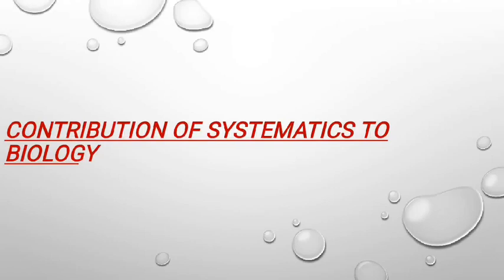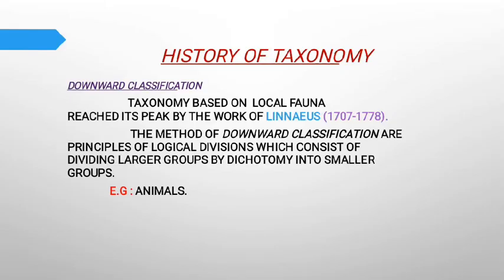My presentation topic is contribution of systematics to biology. Starting from the subtopic, history of taxonomy, in which I will present about the downward classification. Downward classification consists of dividing the larger group into smaller groups using the principles of logical division. I would like to summarize the downward classification, in which we classify the organism from the larger to lower taxa.